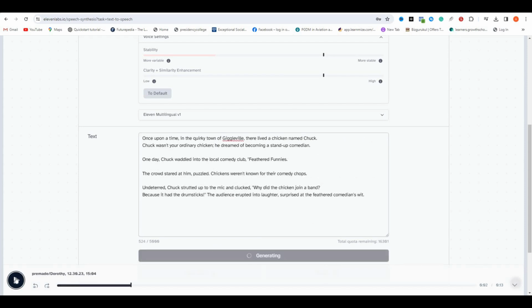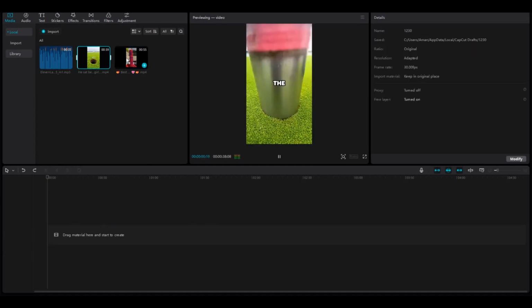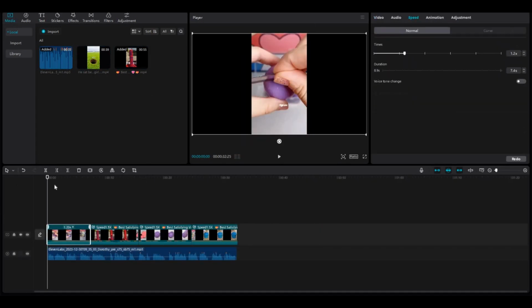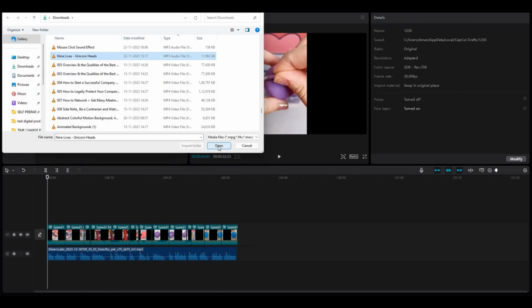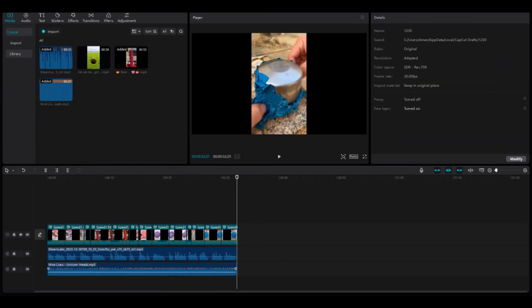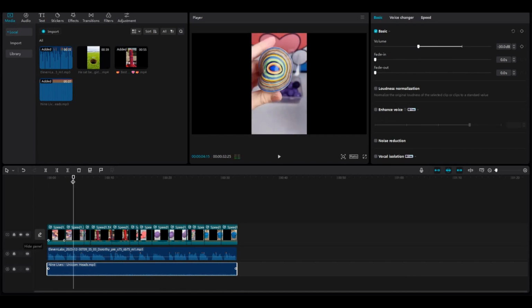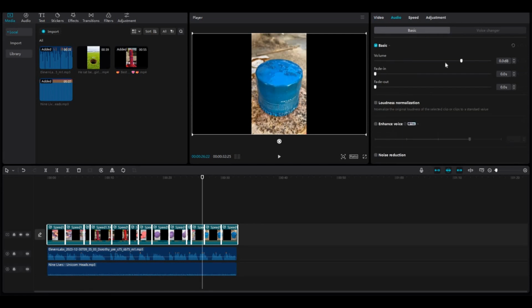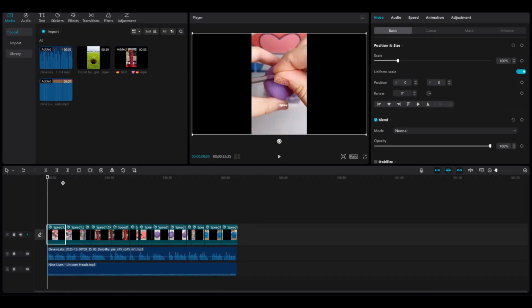So after we generated the voiceover, let's jump to the final step, which is editing. For video editing, I will use CapCut, because it's free and easy to use. So first let's import all the videos and voiceover that we generated. Enter the video and audio into the timeline, where we will begin editing it. After that, adjust the audio to a lower level, and if the video is longer, divide the entire video into smaller parts of under 3 seconds, else your channel might be restricted from monetization.